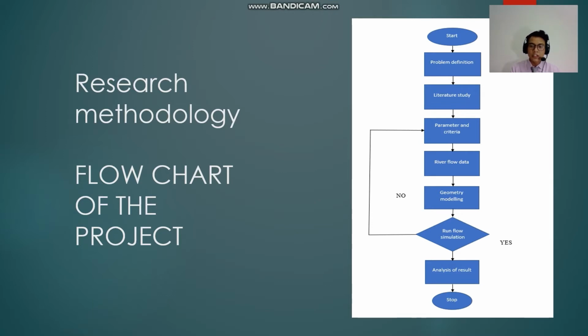Okay, and then after we got the parameters and the river flow data, we do the geometry modeling using SolidWorks 2018 software. And then after settling all the geometry modeling, we go through to run the flow simulation, which is flow simulation in SolidWorks software also. And then after we got all the data or the result after we run the flow simulation, we analyse the result and then stop. If there is some problem when we run the flow simulation, we have to look back to the parameters and criteria.